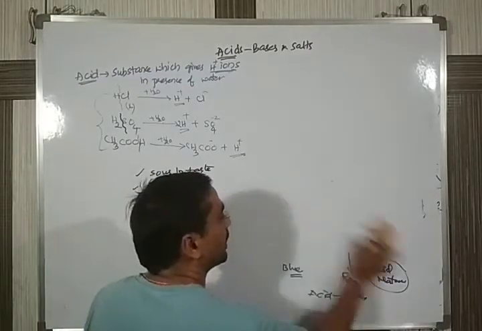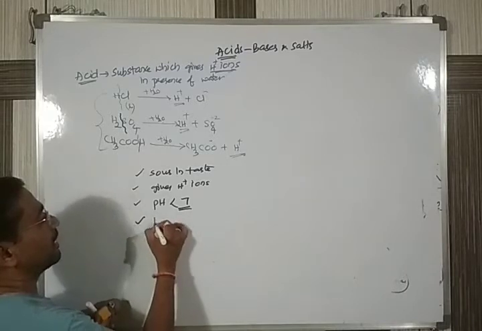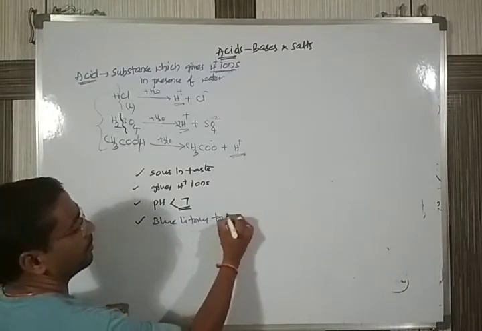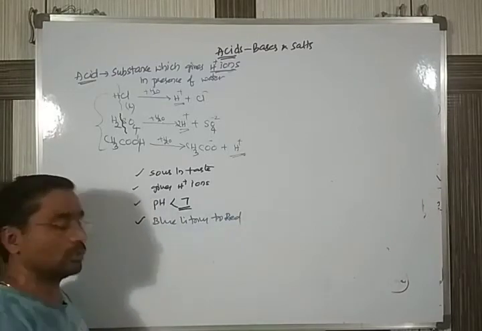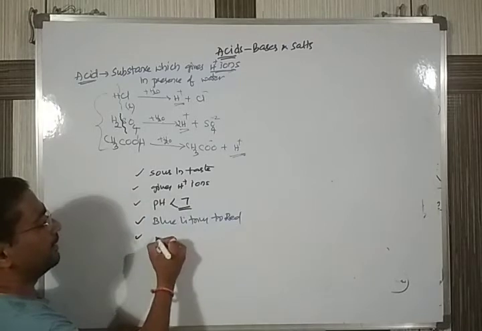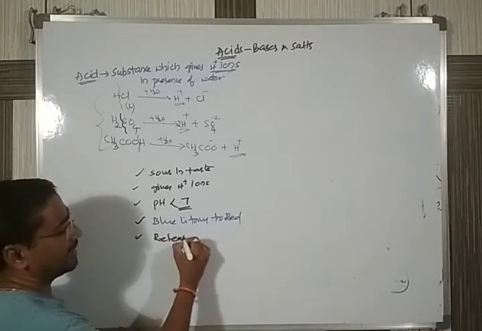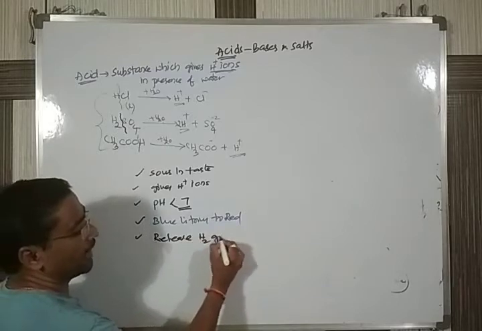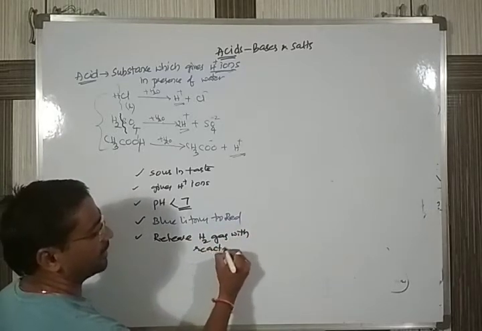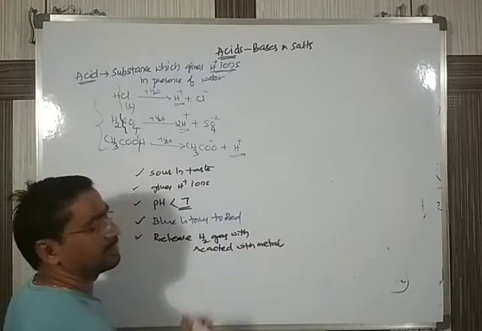Just remember here that acids will try to turn blue litmus to red, and moreover, as already said, acids release H2 gas when reacted with metals.